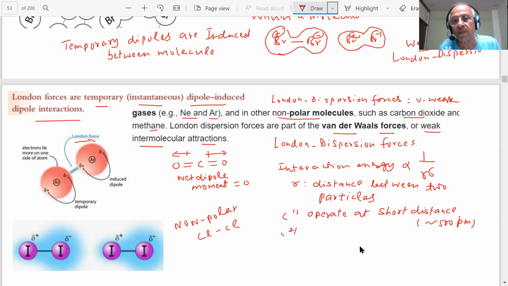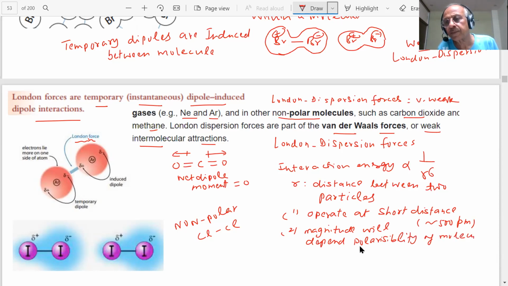The magnitude will depend on the polarizability of the molecules. Chlorine is a gas because the van der Waals force is very weak. But if I compare, fluorine is a gas, chlorine is a gas, bromine becomes a liquid, and iodine is a solid.